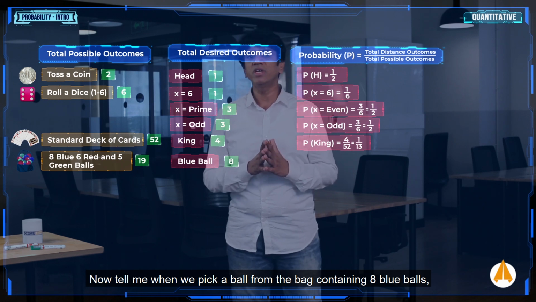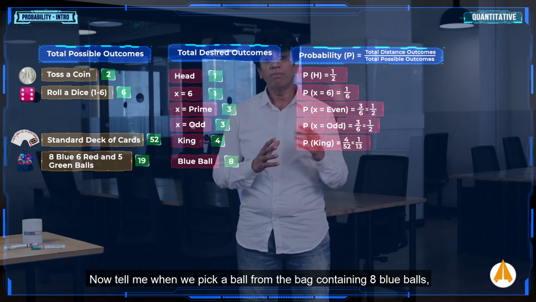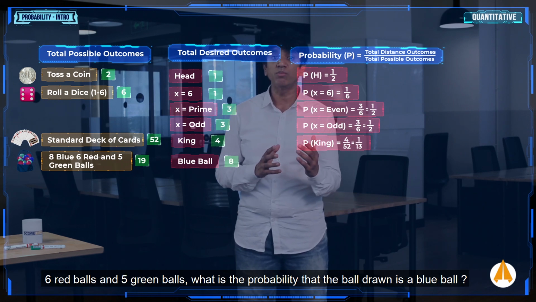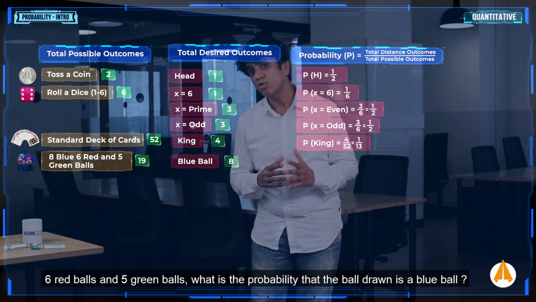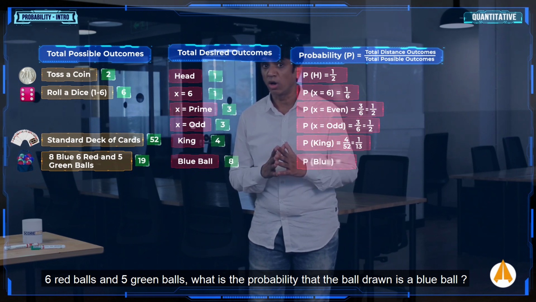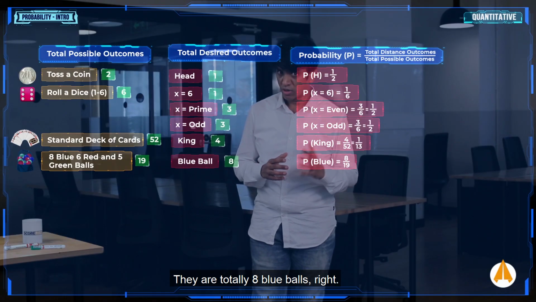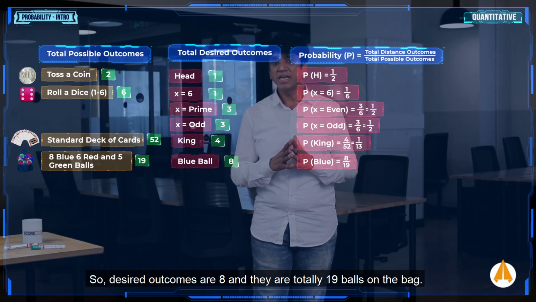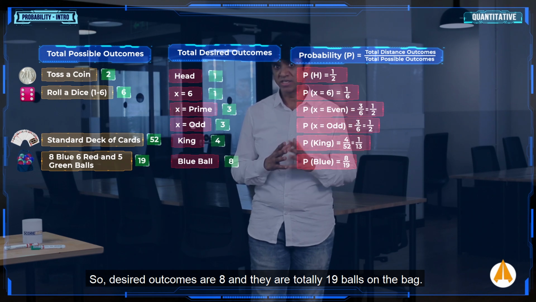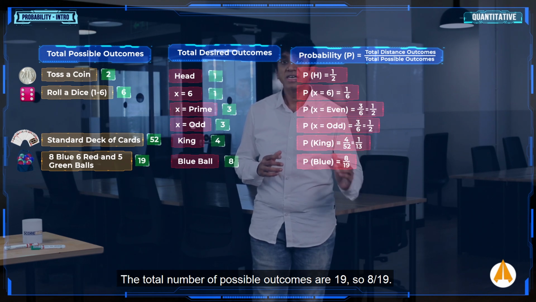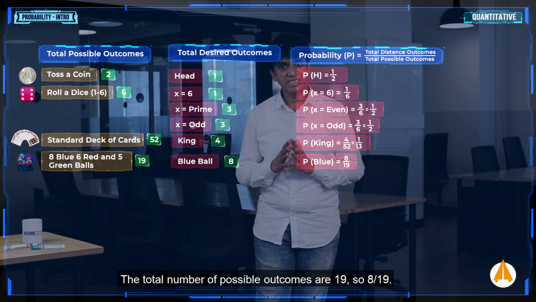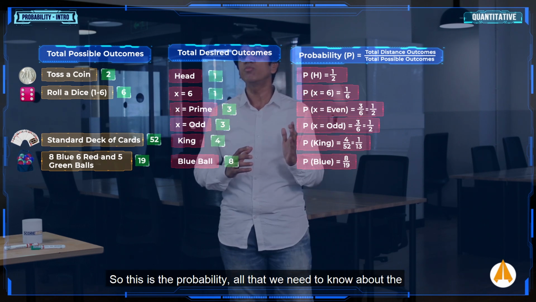Now tell me, when we pick a ball from the bag containing 8 blue balls, 6 red balls and 5 green balls, what is the probability that the ball drawn is a blue ball? 8 upon 19. There are 8 blue balls in the bag, so the desired outcomes are 8, and there are 19 balls in total, so the total number of possible outcomes is 19. So 8 upon 19 is the probability.